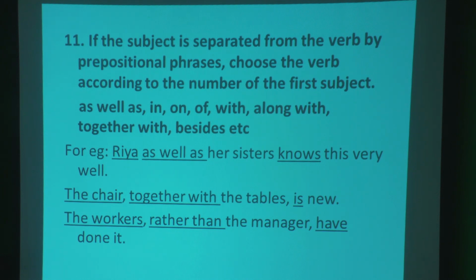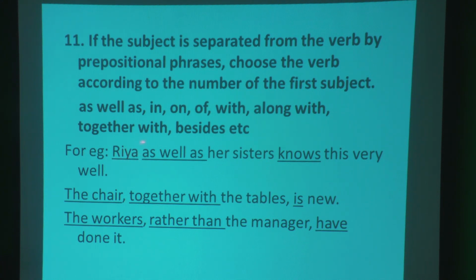Look at the example, Ria as well as her sister. Look at, Ria is here, okay, Ria is a singular subject, and the phrase as well as is here. You should remember these words, okay, and her sisters. Sisters here is plural, but the verb agrees according to the first subject, Ria.